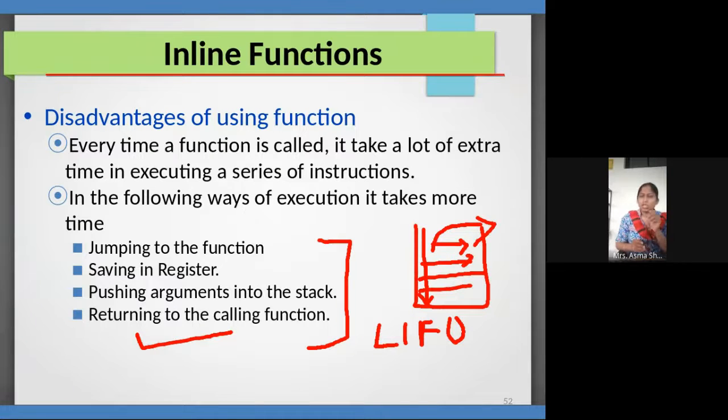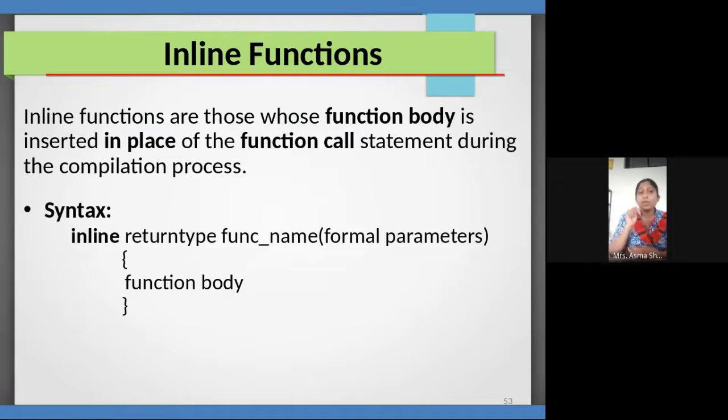So if the function is very small in nature, why should we do all these steps? How can we avoid this? To avoid this, we have the concept of inline function. Inline functions are those whose function body is inserted in place of the function call. Means when I call a function, my code gets replaced where I call the function.